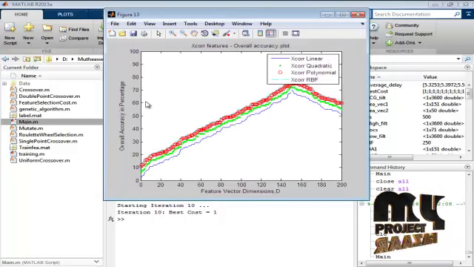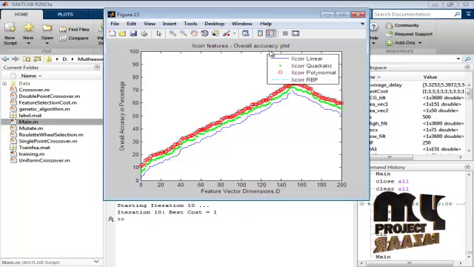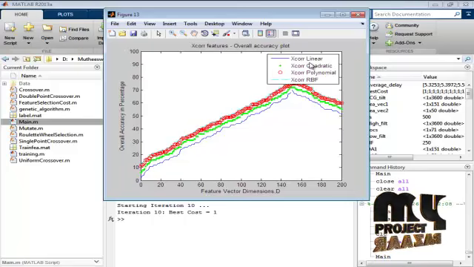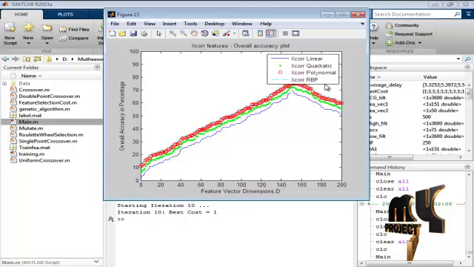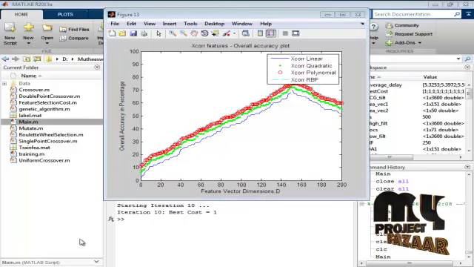This is the overall accuracy in percentage when only the correlation coefficient features are considered. Here the classifier is compared with many classifiers, that is, linear SVM, quadratic SVM, polynomial SVM, and RBF SVM.